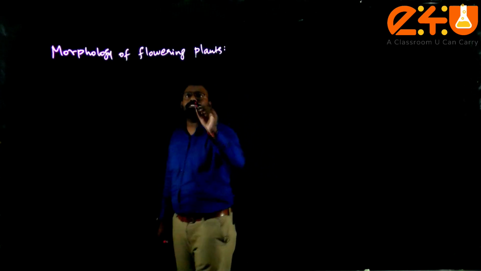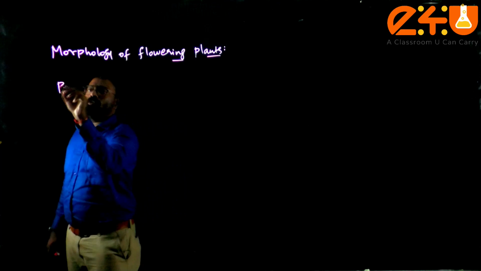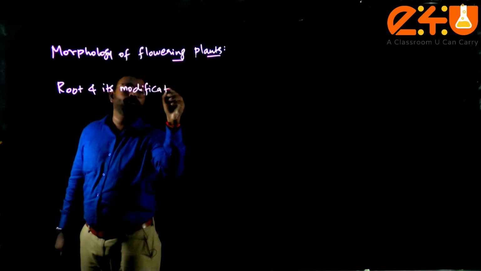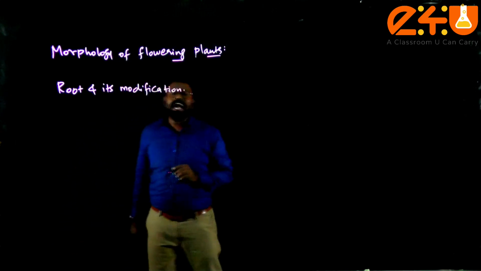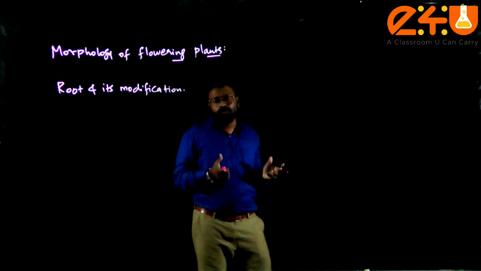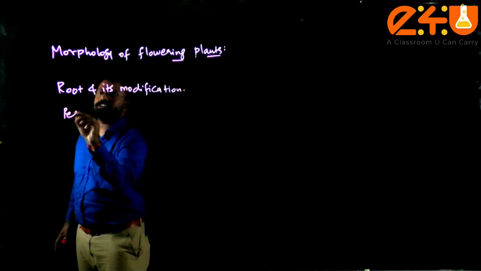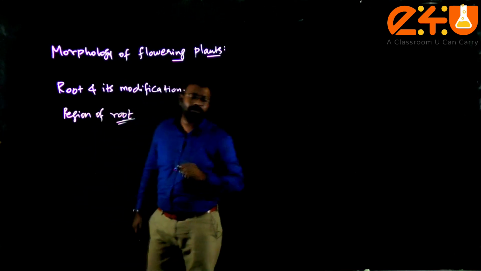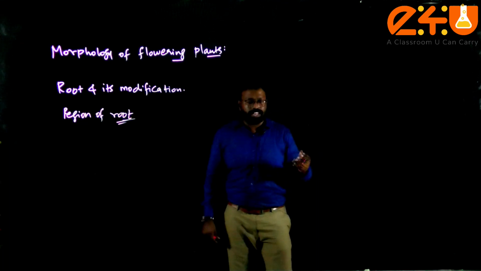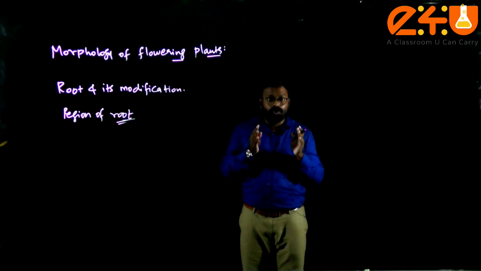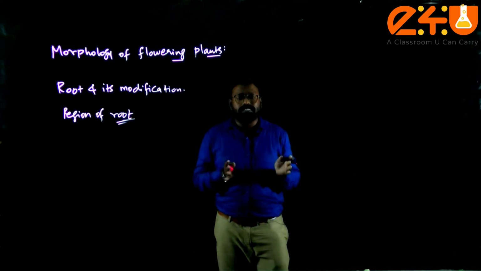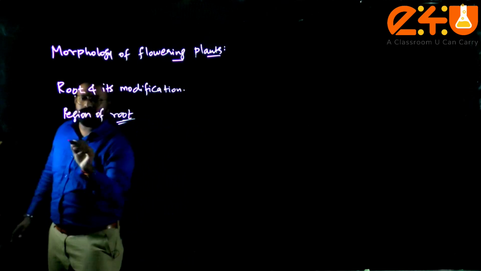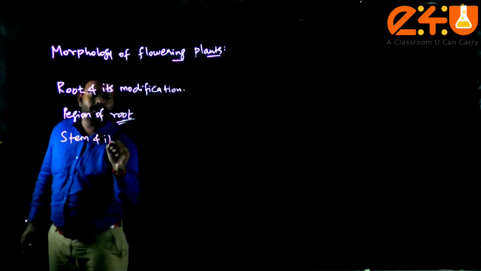In this chapter, your emphasis will be more on root and its modification, because of stilt roots, prop roots, pneumatophores, and regions of the root. The regions of the root have a greater number of MCQs. You have the diagram with the maturation, elongation and differentiation areas. Try to have a good hold on that diagram, because it is itself expected as a diagrammatic MCQ in the case of roots.